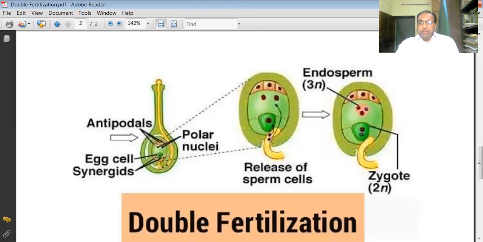In this way, you will find that two male gametes are fusing with two female gametes, and that process is called double fertilization. So in this way, the mechanism of double fertilization finishes.